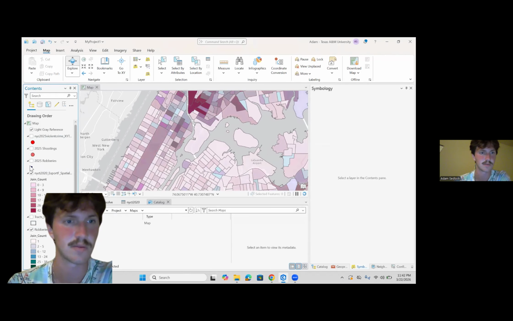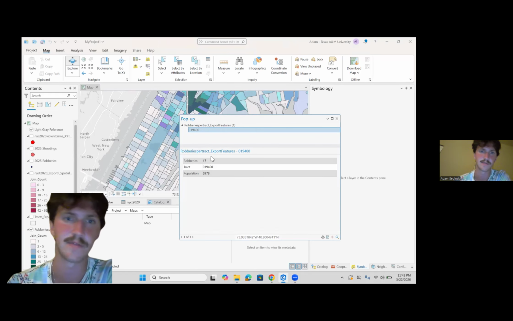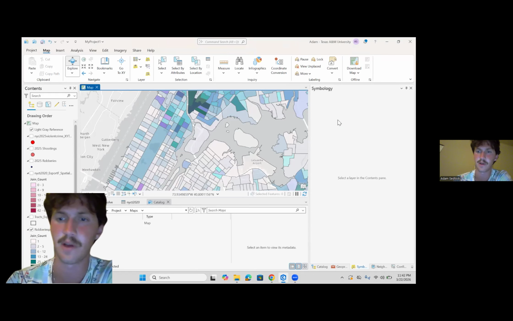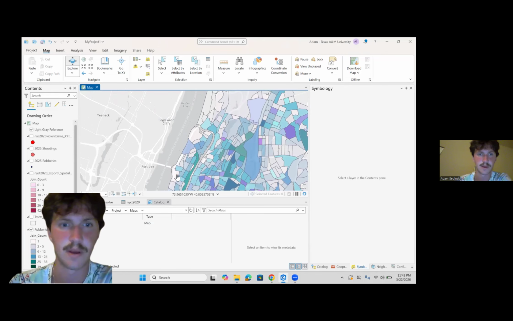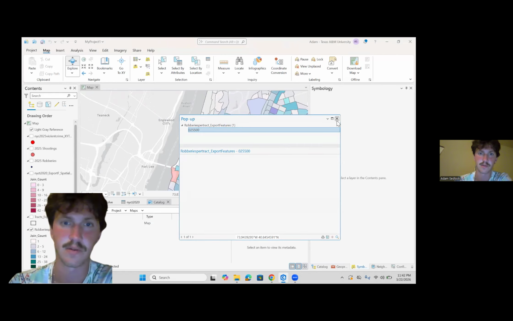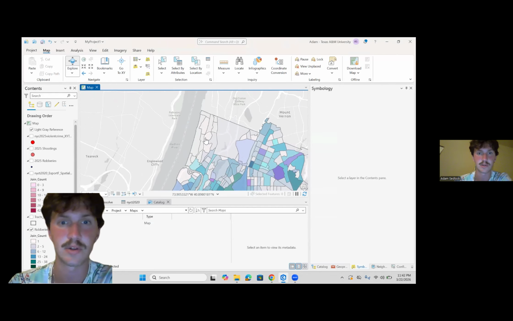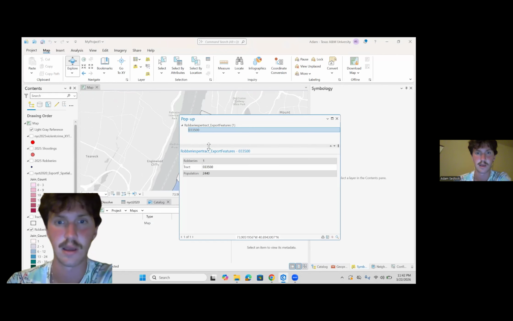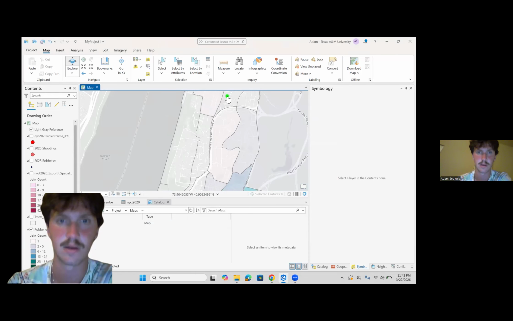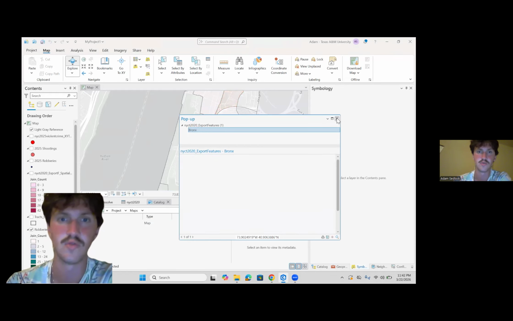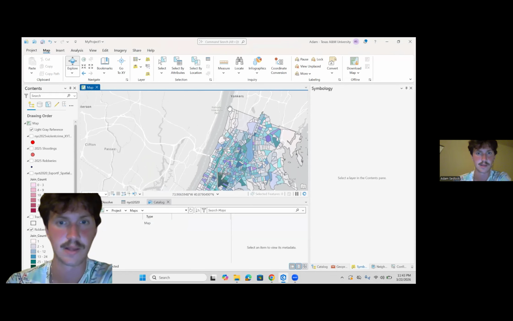So let's go back to robberies per tract. When we go to robberies per tract, go up here, top of Manhattan, 17 robberies. So if that shows up beautifully, I plan on integrating this with the rest of my project and with my story map. As you can see right there, only one robbery in that census tract. And up here along the Henry Hudson Parkway, two, and so on and so forth.